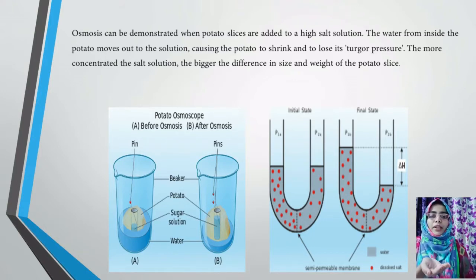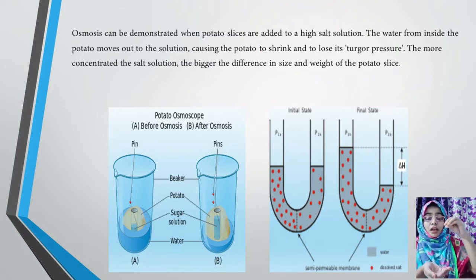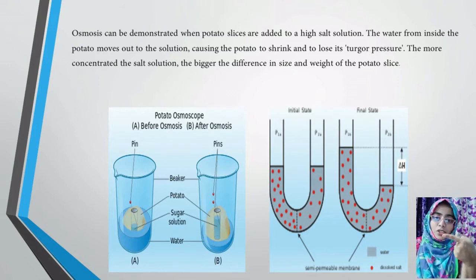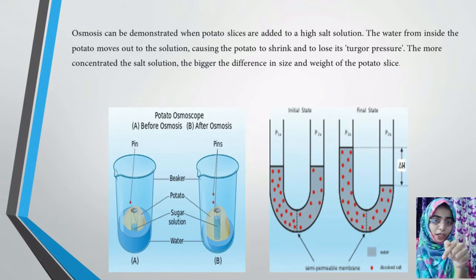Then this potato, which you have cut and added some solution to, you will place in that petri plate. After placing it, you can keep a pin at the point up to which you have added the hypertonic solution in the potato.